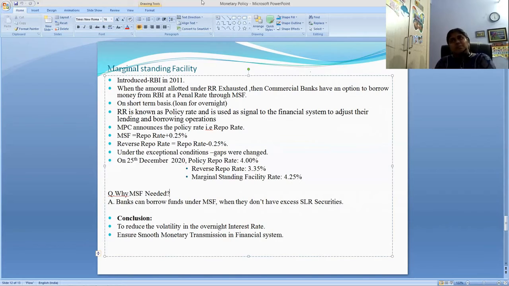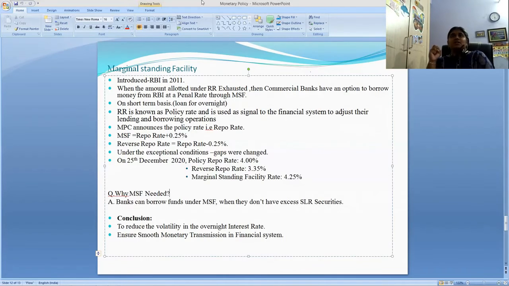But in case some banks don't have excess SLR securities, they can still draw down on their holdings of SLR securities and borrow money from the RBI at the marginal standing facility.